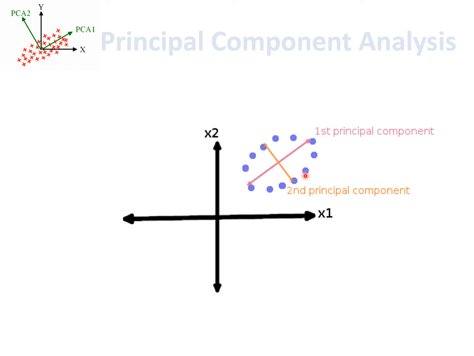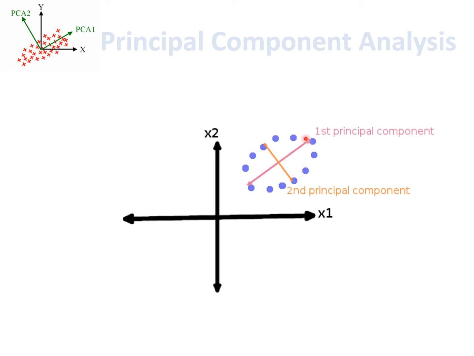If you take any other line like this, choosing this point and this point, this is the topmost point and this is the lowermost point. The length of that line is small compared to this length. So we choose the component with maximum variance. Any other line will be of minimum variance. That line shows the minimum variance of data, while this red line shows the maximum variance in the data in that direction. So this is our first principal component.